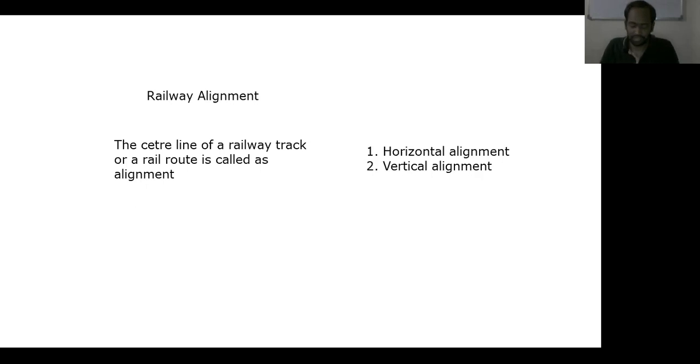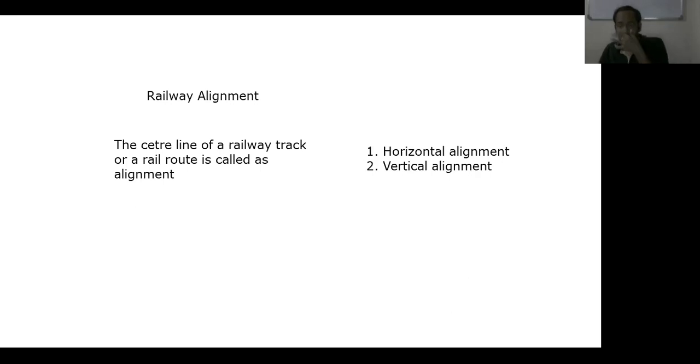Understand? So before constructing a railway track, if it has an exact, accurate and particular purpose, then we can say that the alignment is a good alignment. The first requirement of a railway alignment is its purpose, because a railway track should have a particular purpose.